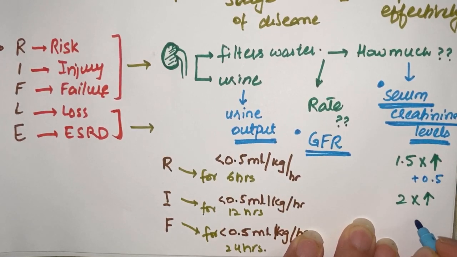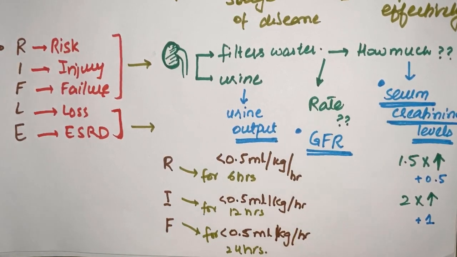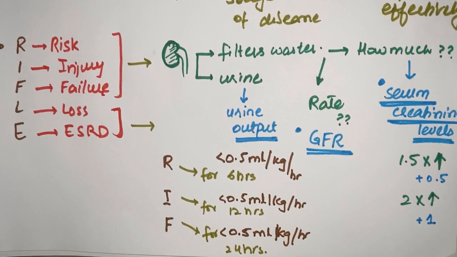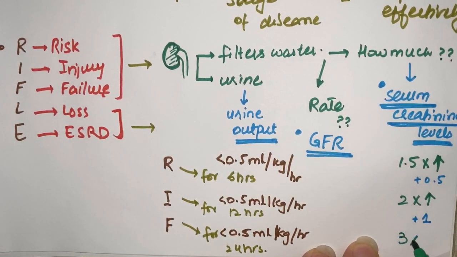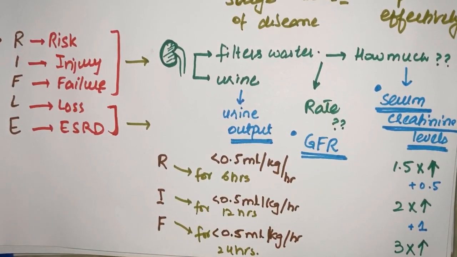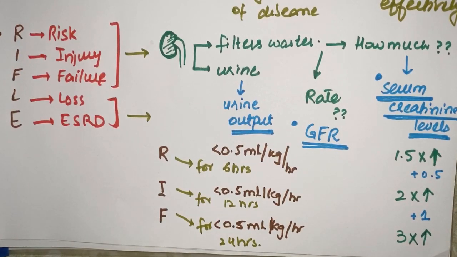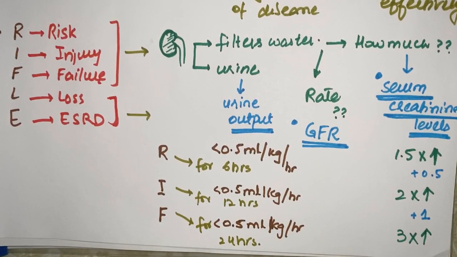Now double this 0.5. We'll add 1 here, and what will occur is that if there is a 3 times increase in the serum creatinine levels, then the patient is in a state of failure. Now the last criteria that is left is the GFR.